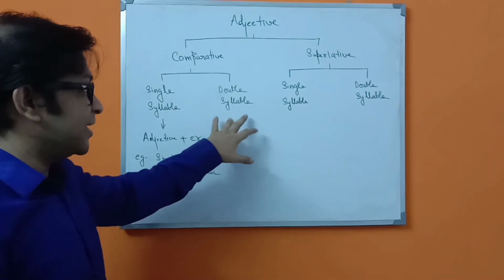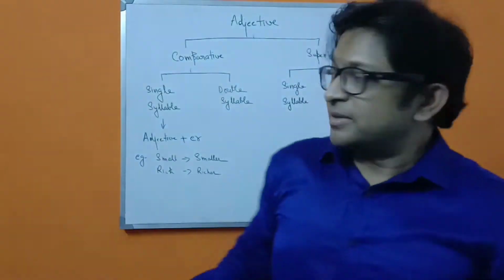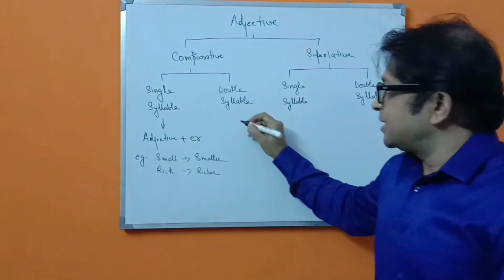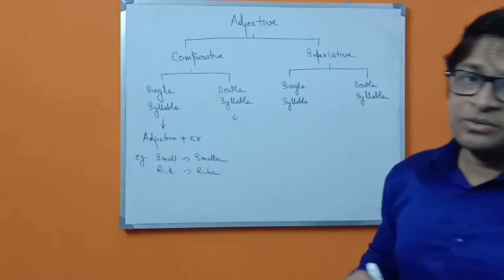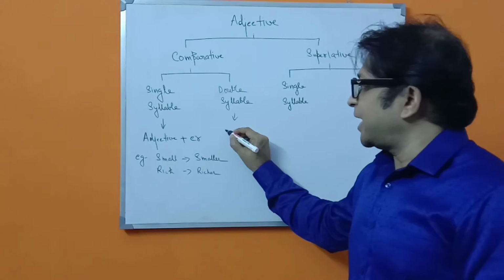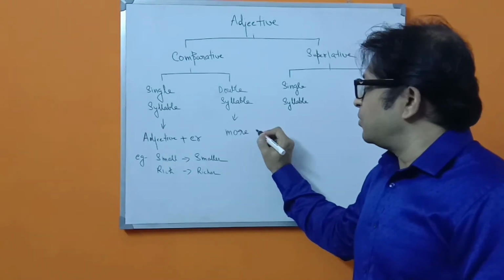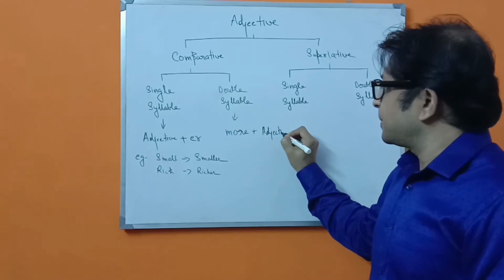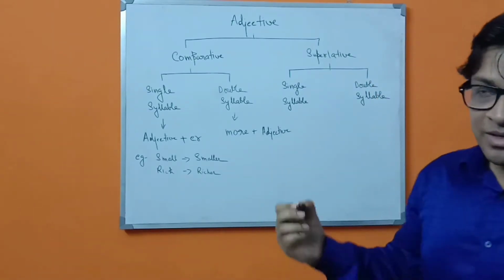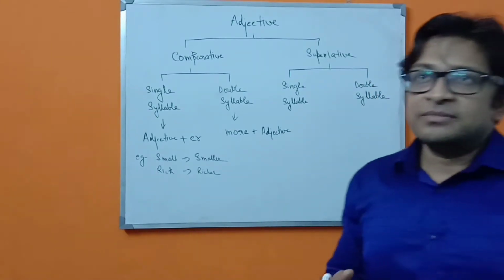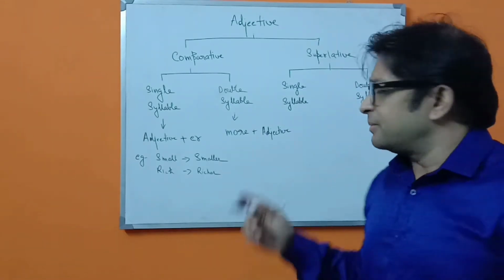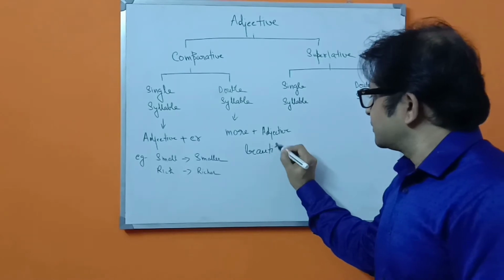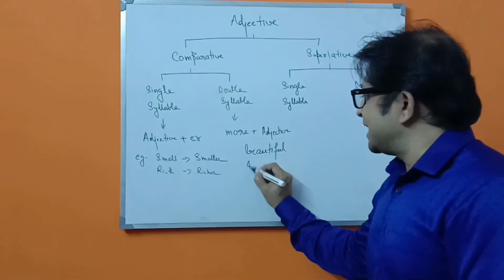But in case of double syllable adjectives in the comparative, what we are going to do is add more before the adjective. Suppose take words like beautiful, intelligent.